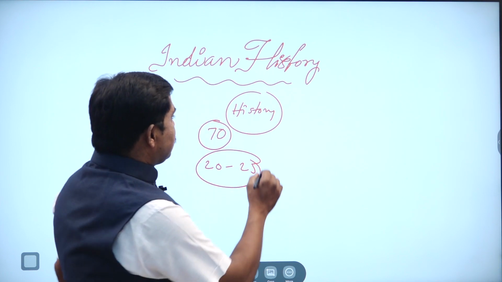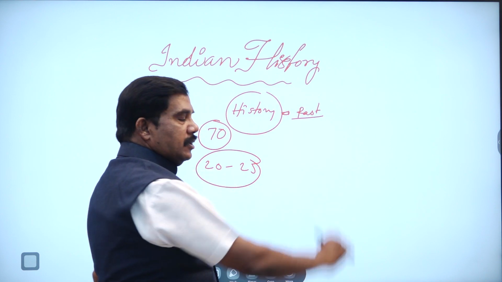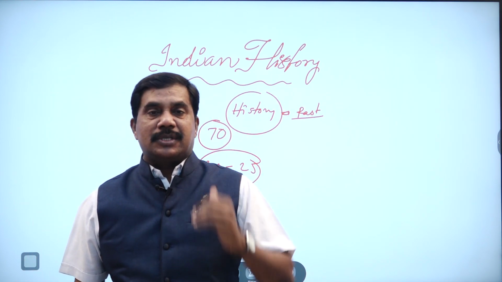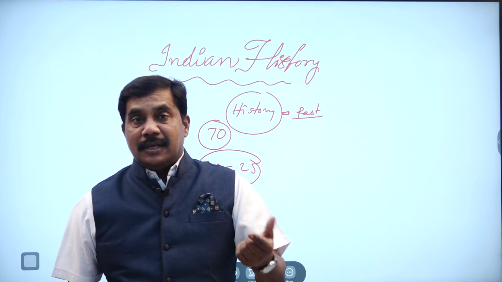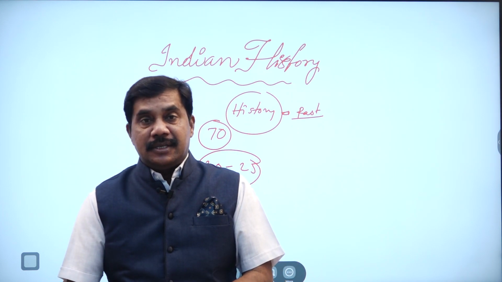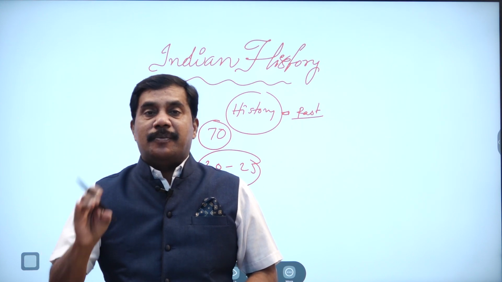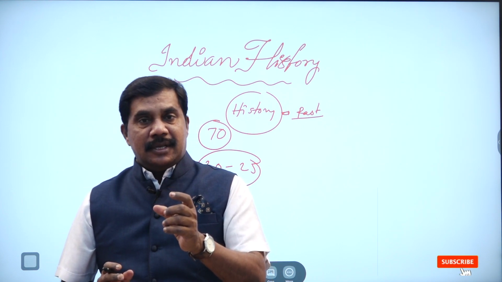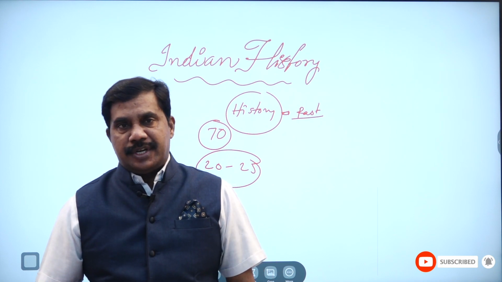In the past period, what were the incidents? What were the dates? What were the wars? What were the agreements? What were the ruling systems? All of this will be covered by history. So history means the information about past events and incidents.